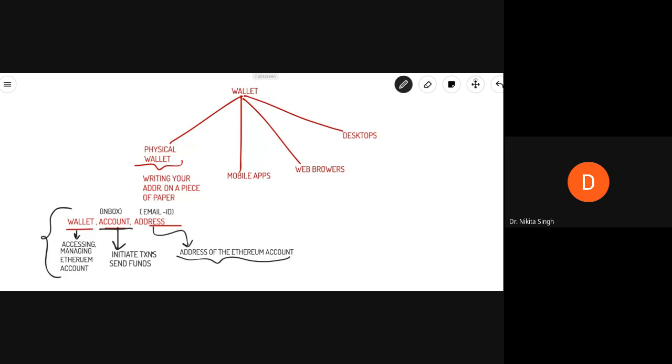Okay, so when we were talking about Bitcoin, Bitcoin was using a UTXO model, that is, the unspent transaction output model.